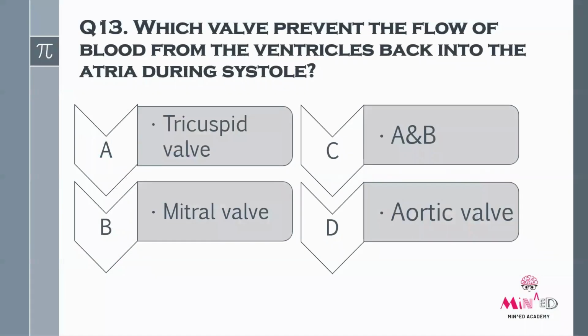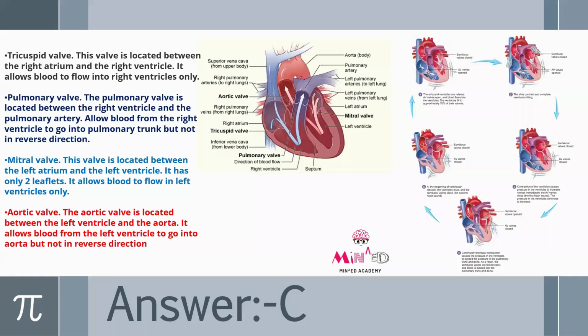Next, we'll move to question number 13. Which valve prevents the flow of blood from the ventricles back into the atrium during systole? Option A, tricuspid valve. Option B, mitral valve. Option C, both A and B. And option D, aortic valve. Now we'll learn about all the four main valves that are present.